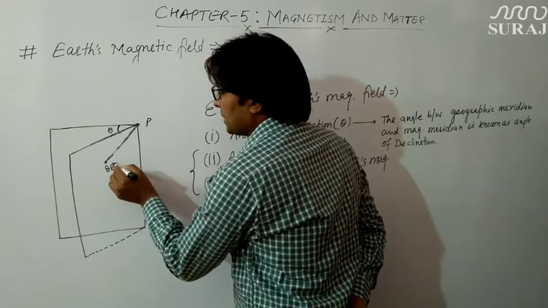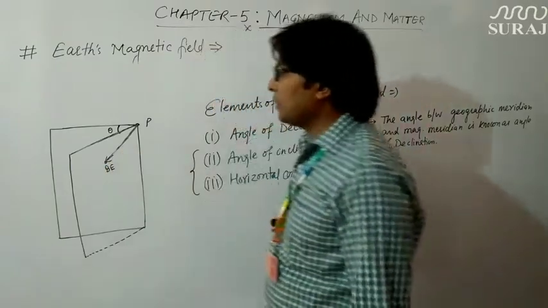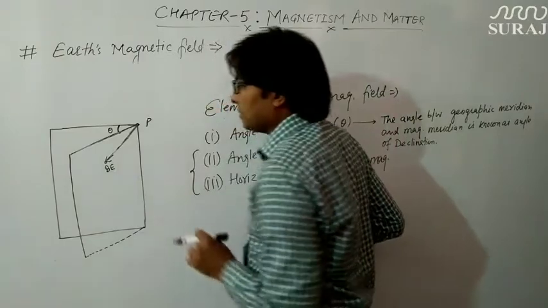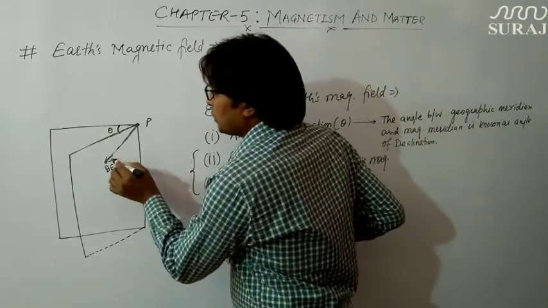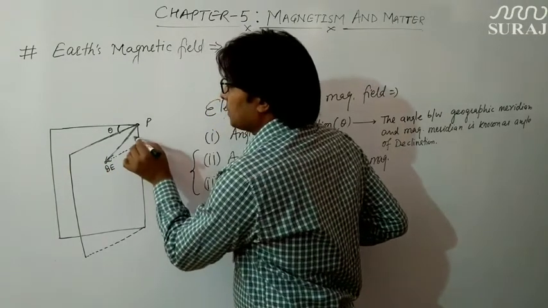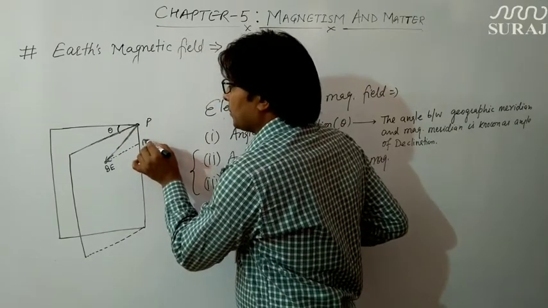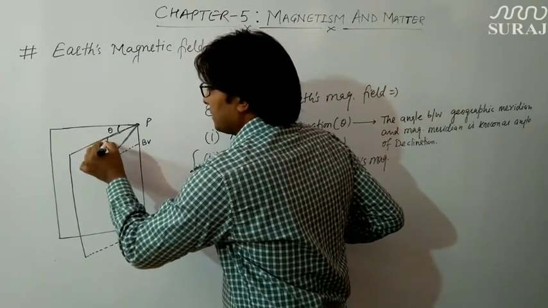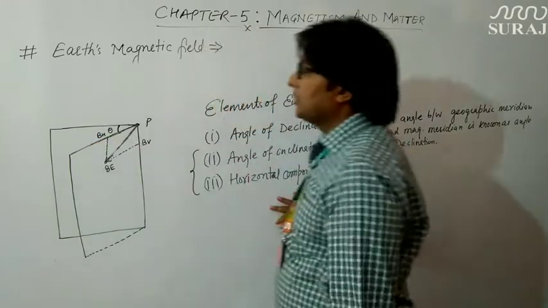So BE is the Earth's magnetic field at point P. Now if I divide this overall magnetic field into horizontal and vertical components, this I can consider as the vertical component, and this I can consider as the horizontal component.